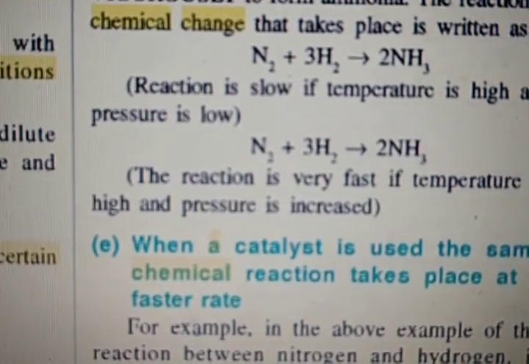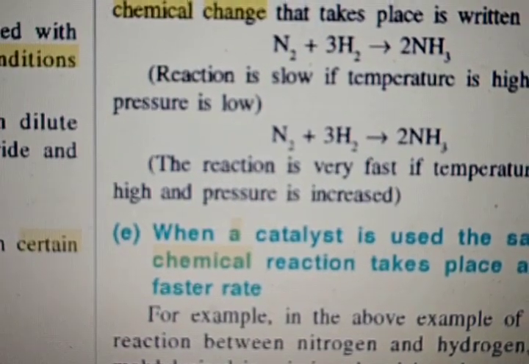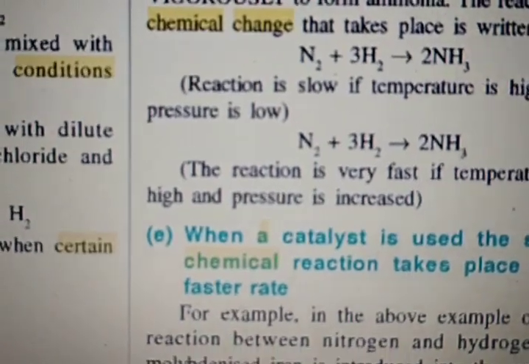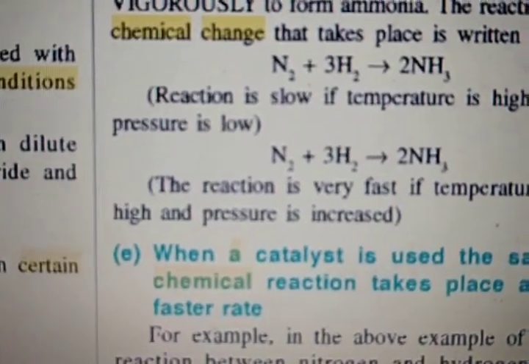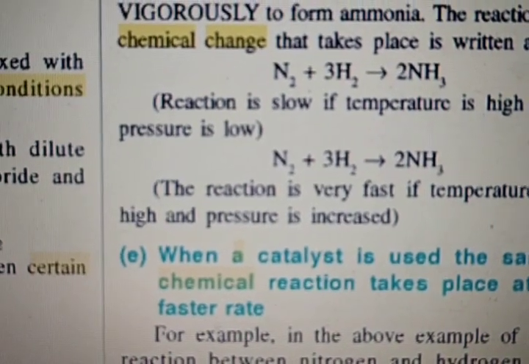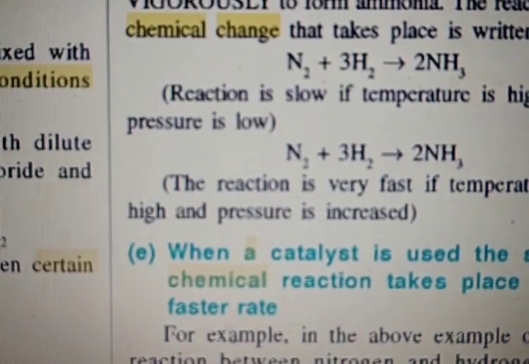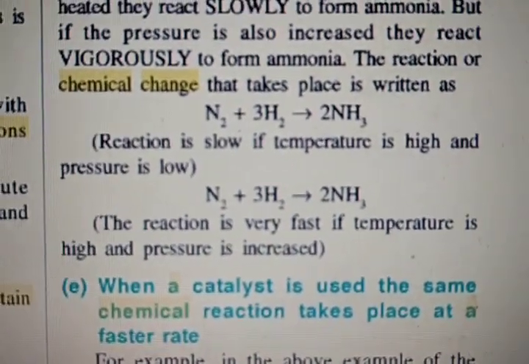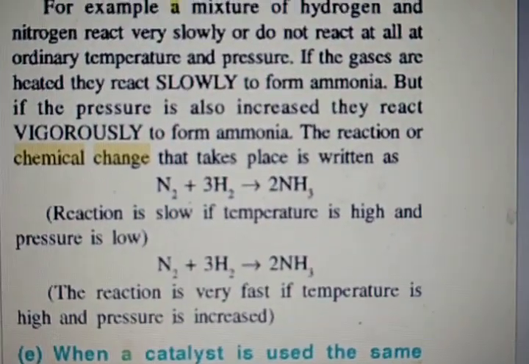For example, the rate of decomposition of potassium chlorate, KClO3, increases when manganese dioxide, MnO2, is mixed with potassium chlorate. The catalyst, manganese dioxide, remains unchanged after the reaction. You will study this reaction later in chapter 5 or 6.